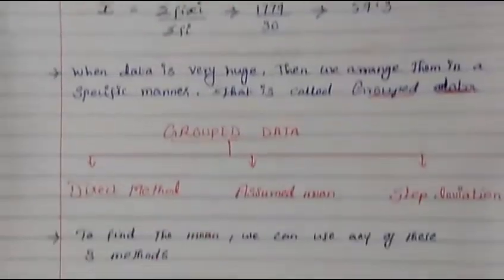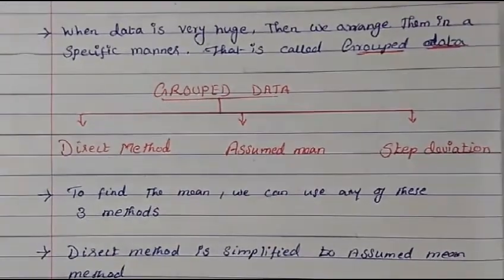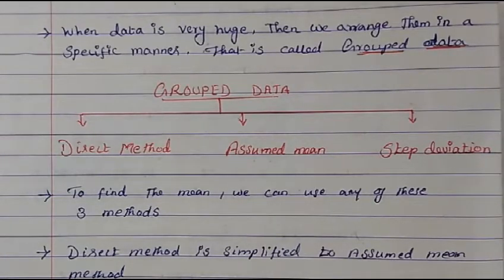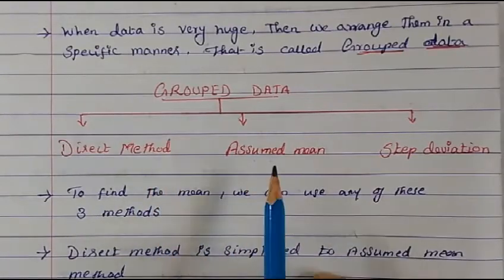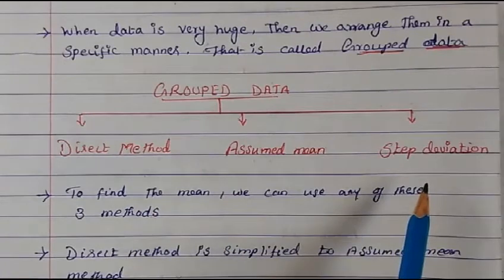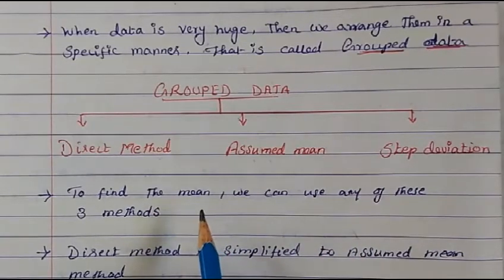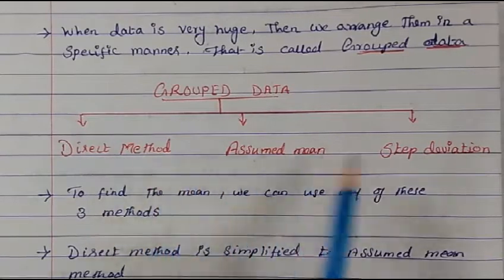Now in this grouped data, there are three methods. When I taught you pair of linear equations in two variables, I taught you three methods: the substitution method, elimination method, and cross multiplication method. In the same way, here in grouped data, you have three methods: direct method, assumed mean method, and step deviation method. You are free to do whichever method you are convenient or comfortable with.